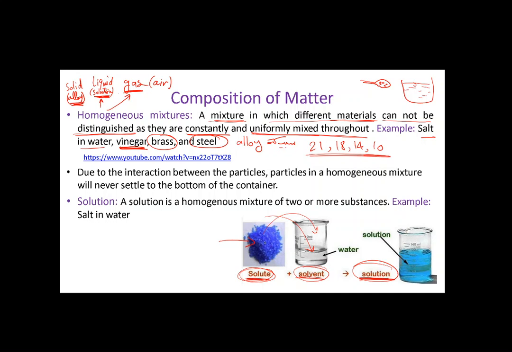The pure gold is the 24. The gold 24 is pure gold. So this is a single element. That's a pure substance. Gold 24 is considered as a pure substance. Of course, there is nothing like pure 100%, but it may be 99.99% pure. But gold 21 or gold 18 or other than that, that's called an alloy, and it's a homogeneous mixture because it's an alloy.